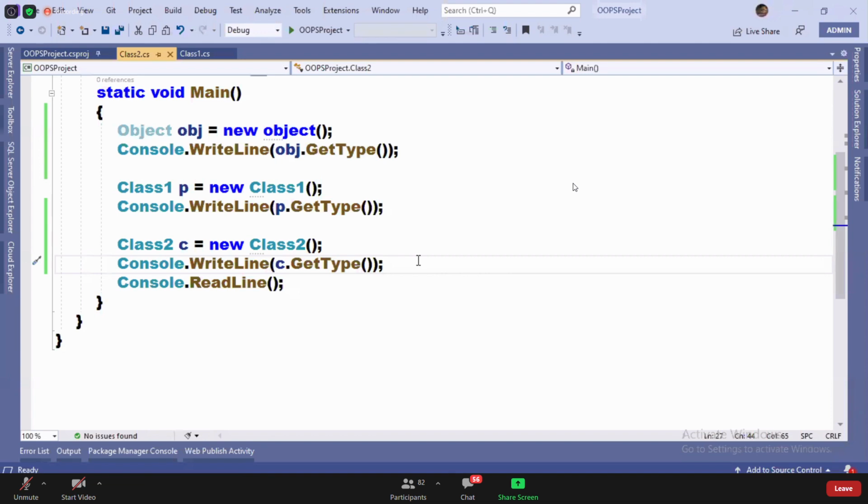Are you clear? Execution of any class will start by calling the Object class constructor.